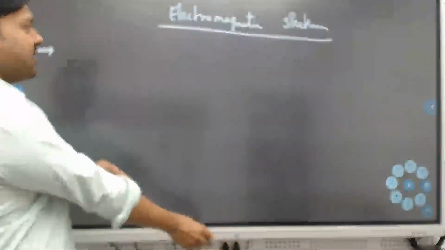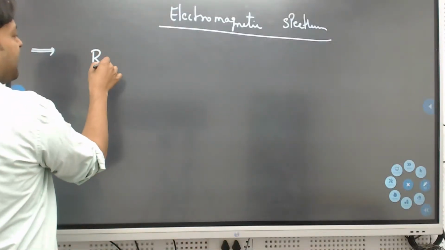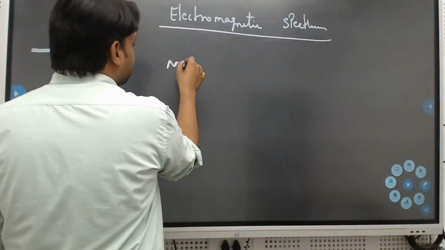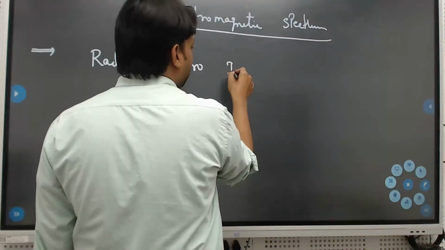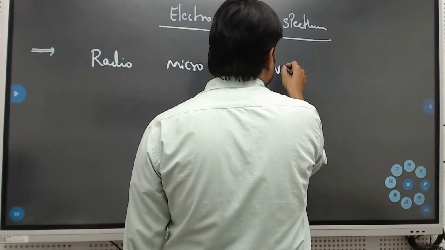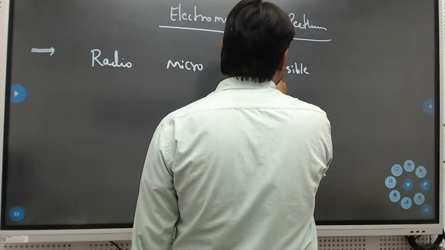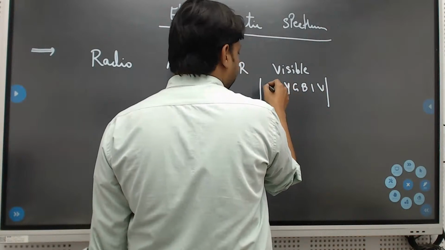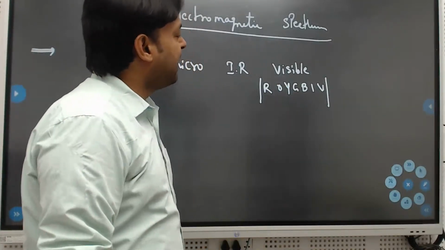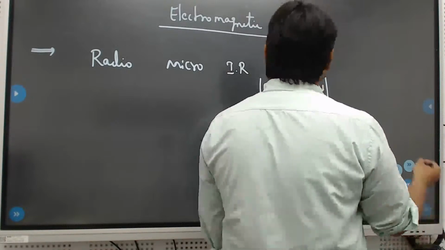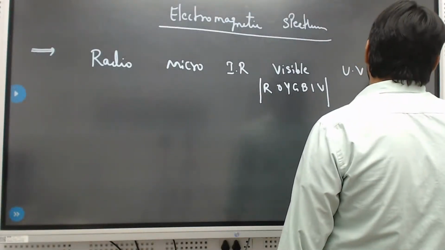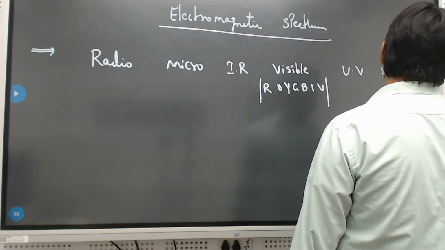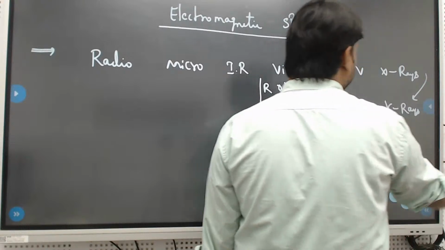So try to write in the order. First one, radio waves, microwaves, and next infrared. Next we'll go for visible, and in that visible also you have to write the waves in the reverse order. Make these points clear. Next, ultraviolet, next X-rays, and finally it will be gamma rays.